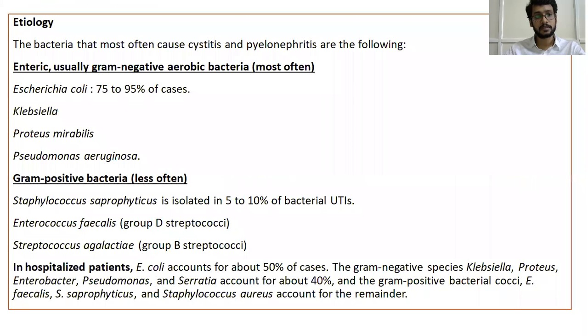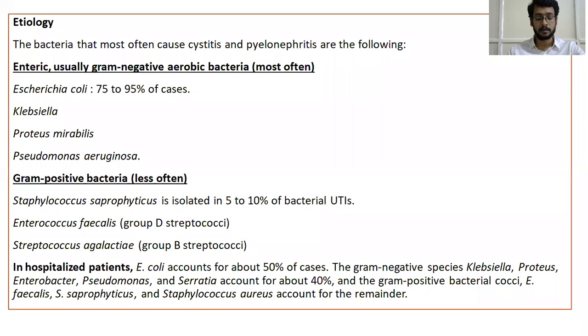Coming to the pathophysiology, the bacteria that most often cause cystitis and pyelonephritis are the following pathogens. Enteric, usually gram-negative aerobic bacteria. E. coli is the most common, accounting for 75 to 95% of all cases. Next come Klebsiella, Proteus mirabilis, and Pseudomonas aeruginosa.